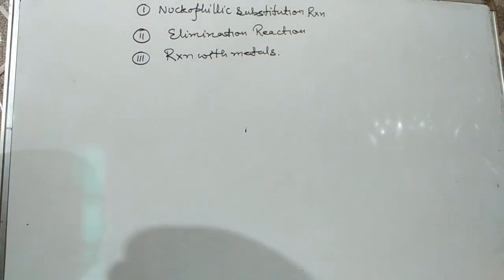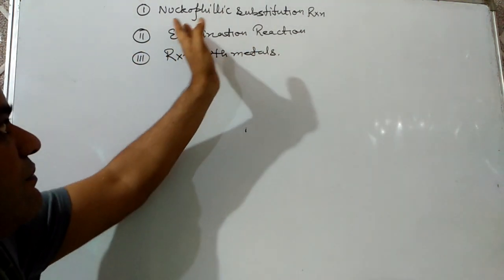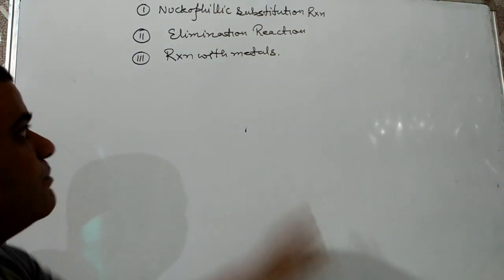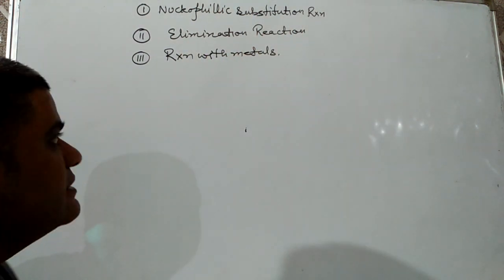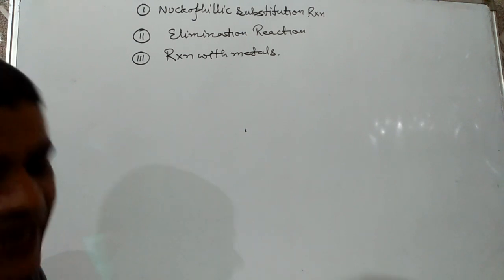Haloalkanes can show only three types of reaction: first is nucleophilic substitution, second is elimination reaction, and third is reaction with metals.